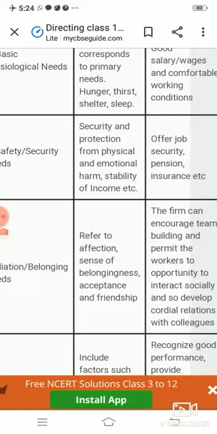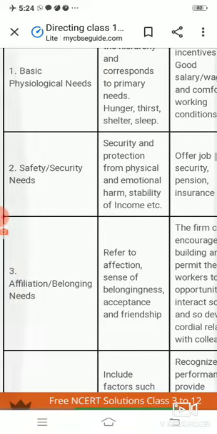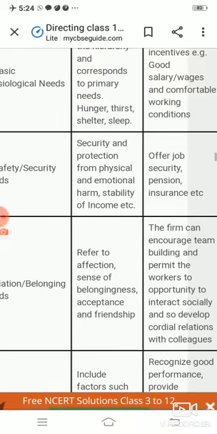Every employee requires job security so that they cannot be easily fired by the owner. Stability of income: everybody wants to get their income on time. And pension plan. Pension plan is again an example of security. Why? So that in future, once they retire, they will have security of money in the form of pension. So this is all about the safety and security by which they want to protect themselves.